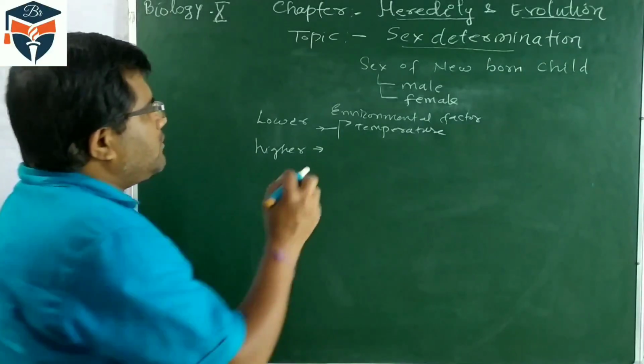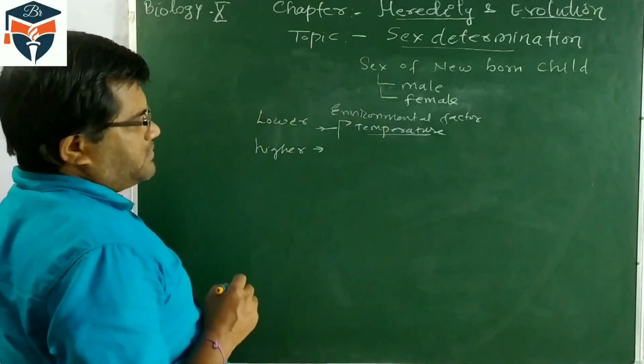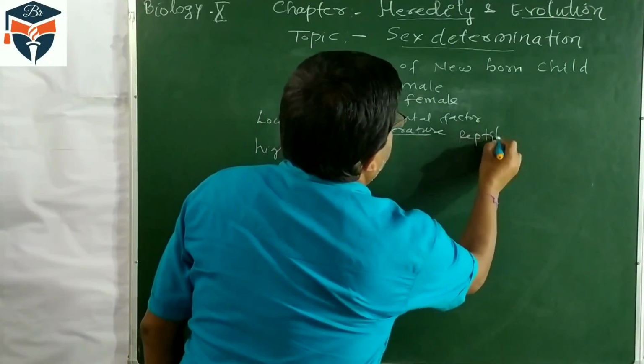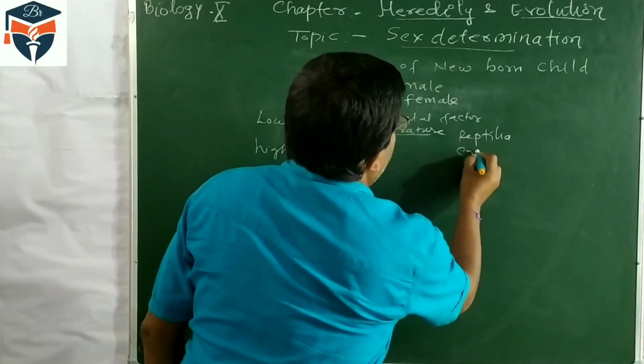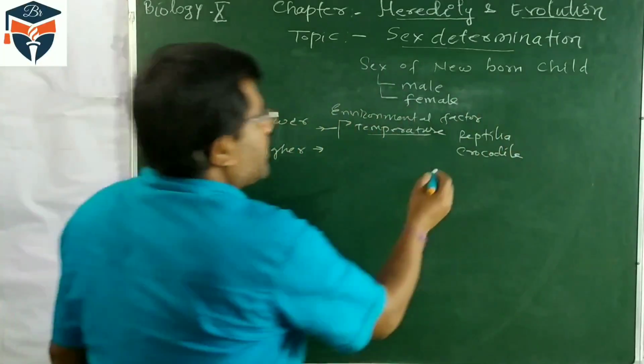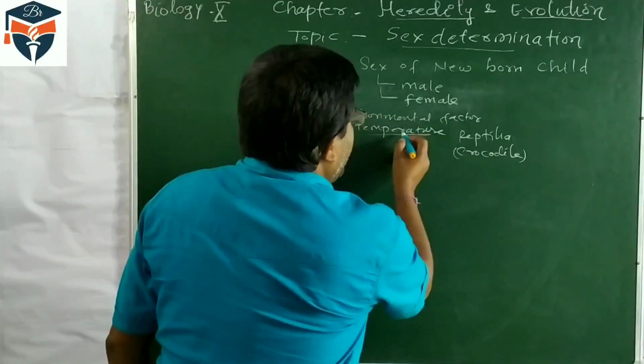This type of sex determination by temperature takes place in some reptiles like the crocodile. Reptiles lay eggs.